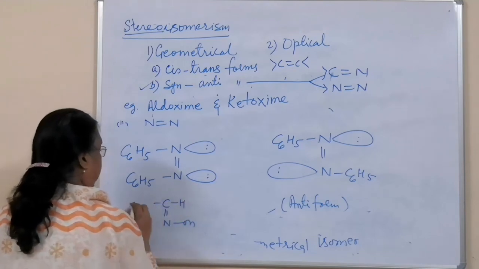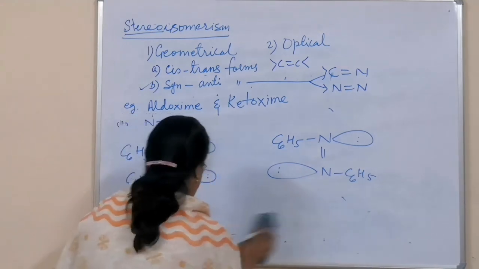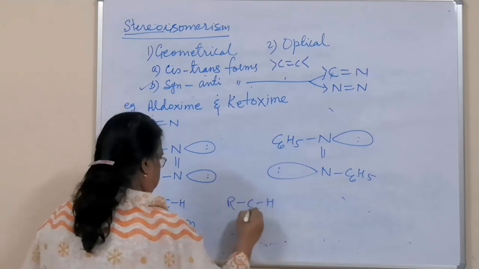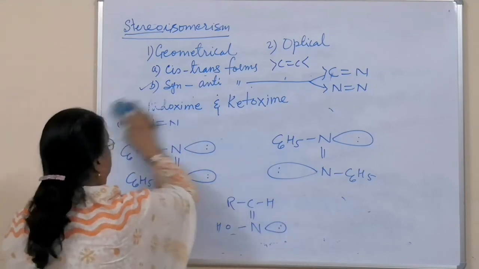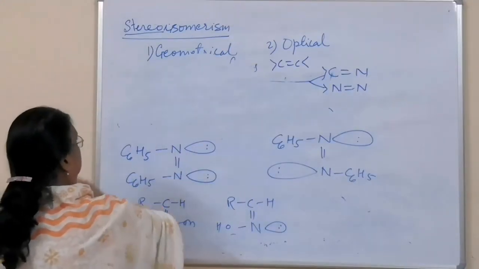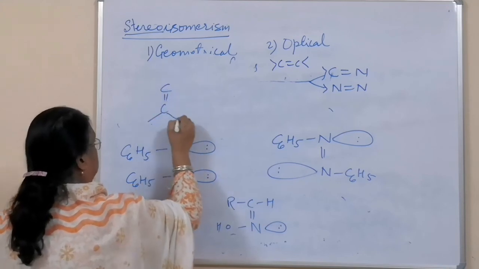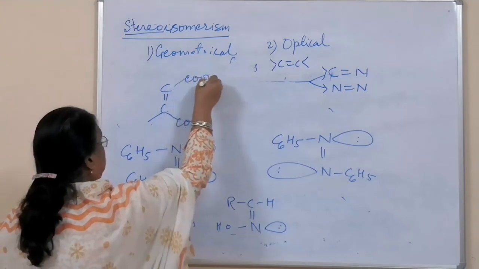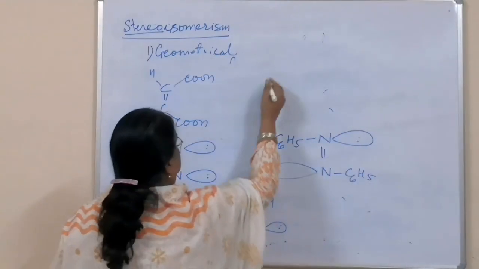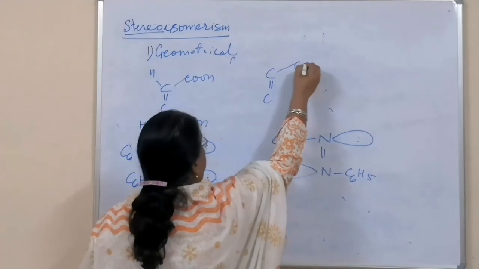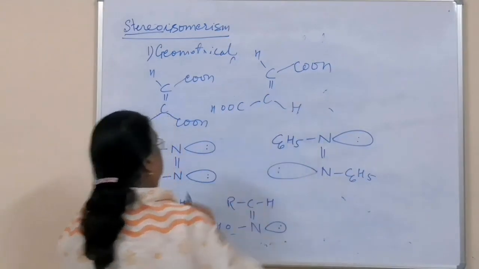You have this compound which you have seen, RCHNOH, or you have cis and trans form, C double bond C. Here we saw the example COOH, H and H. And if I write the trans form of this, we will have COOH, H, COOH and H. So what do you see here?